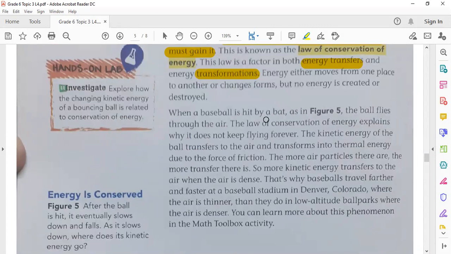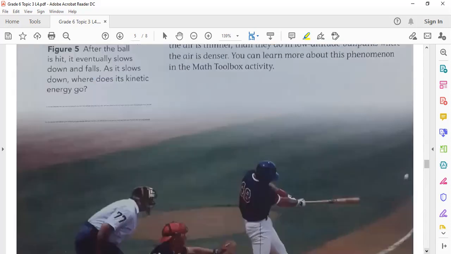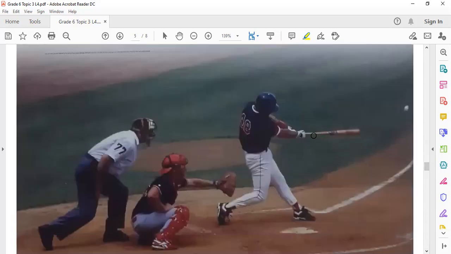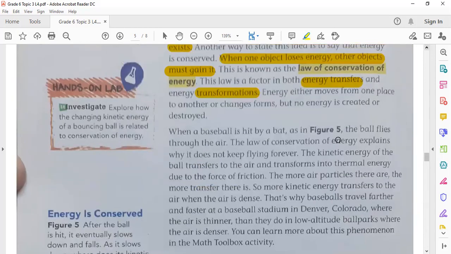When a baseball is hit by a bat, as in figure 5, this is the bat. This is the baseball. Okay, what happens here? The ball flies through the air. The law of conservation of energy explains why it does not keep flying forever.